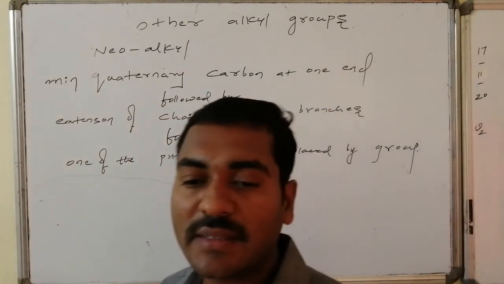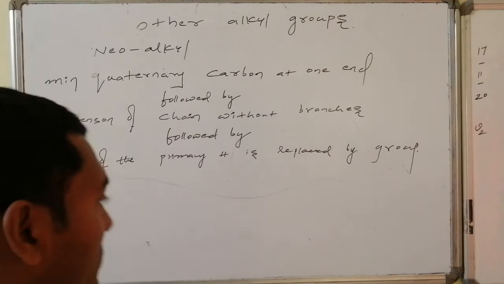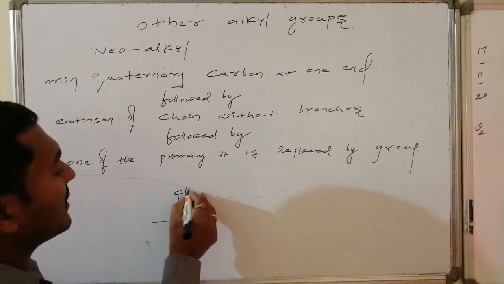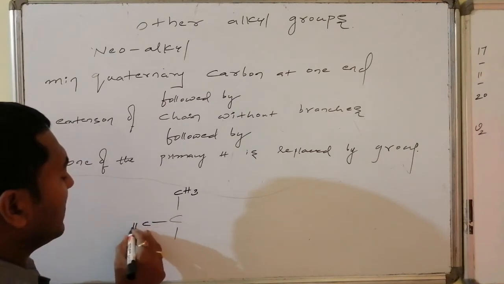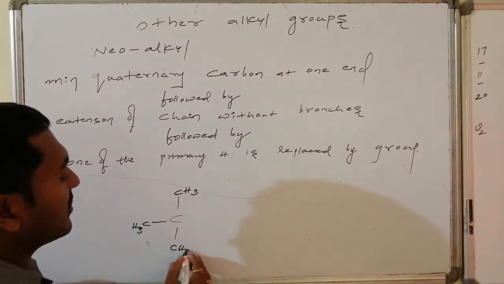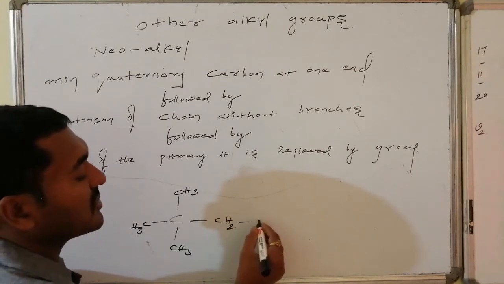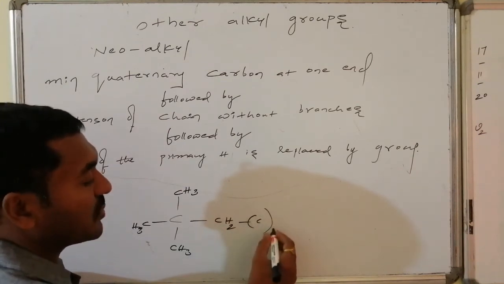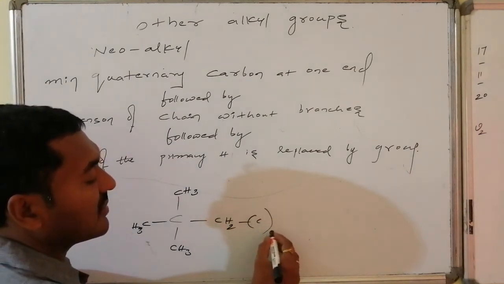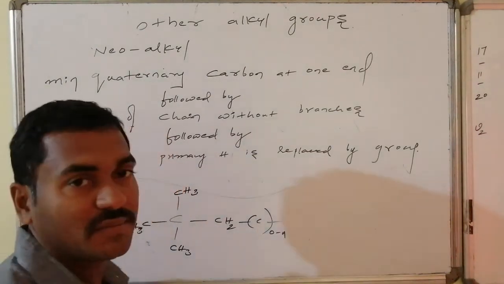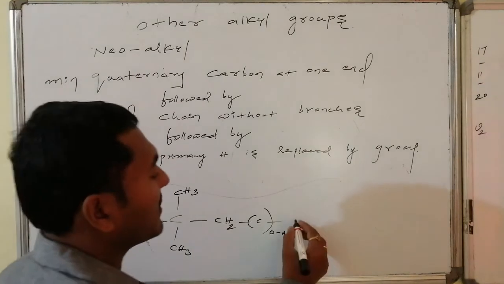Then all of those are said to be neo-alkyl groups. So the minimum quaternary carbon is this one, which is connected to a methyl here, a methyl here, a methyl here, followed by CH3 here, but it has to be extended. So CH2 followed by carbons are to be extended, 0 to n, in such a way that its last primary hydrogen is replaced by the group.